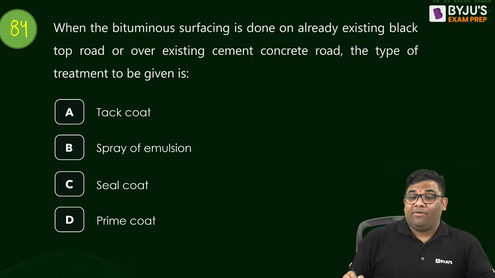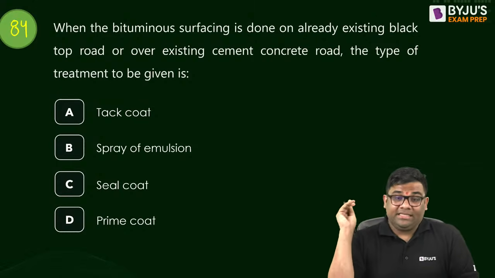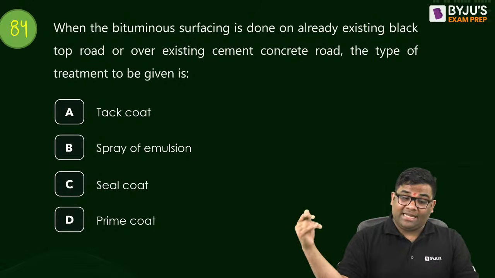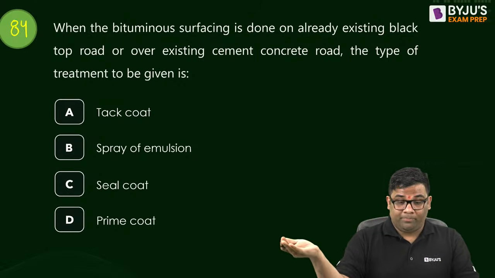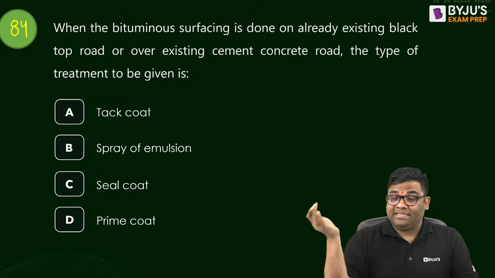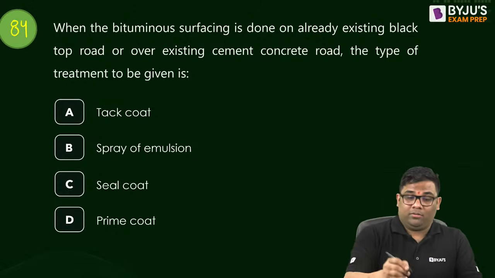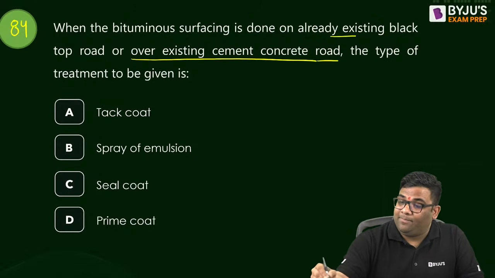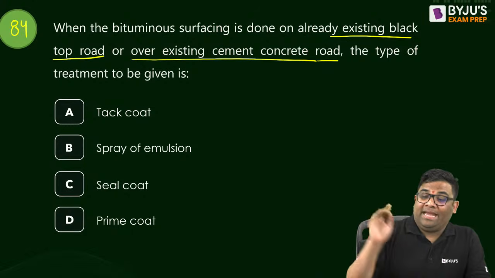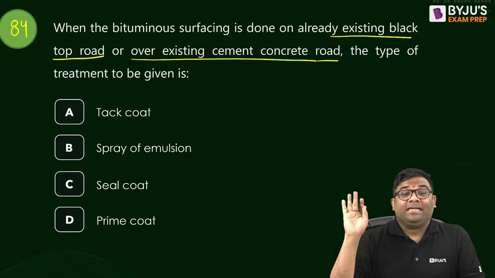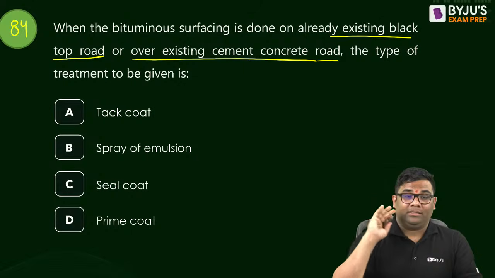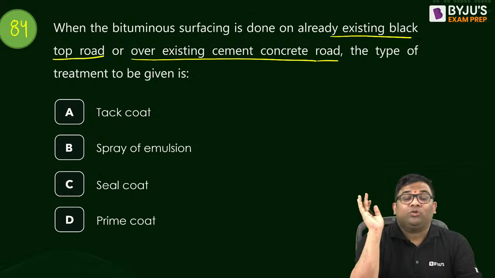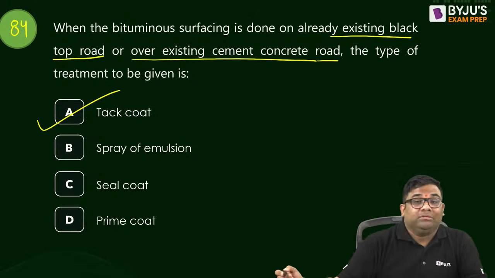Answer this. When a bituminous surfacing is done on an already existing black top road or over an existing cement concrete road, either we are putting surfacing on an existing black top or an existing cement concrete, the type of treatment is known as what? This is tack coat.